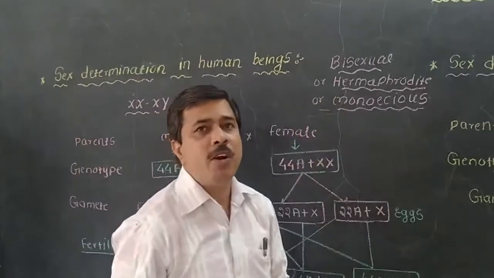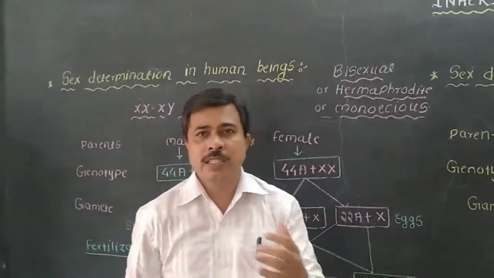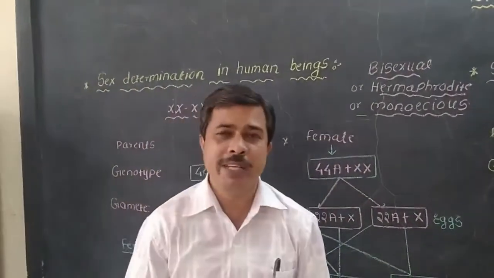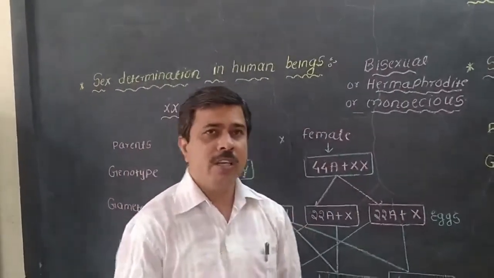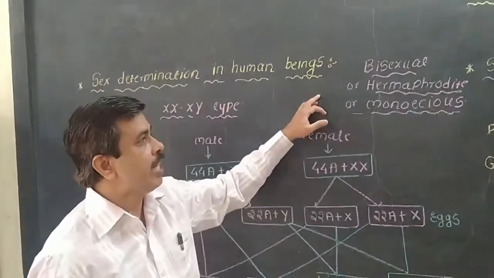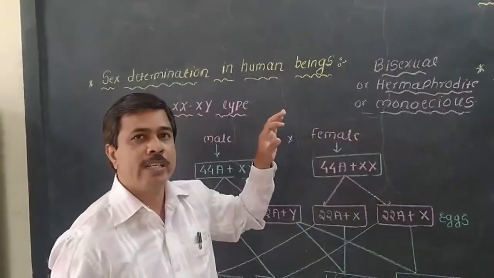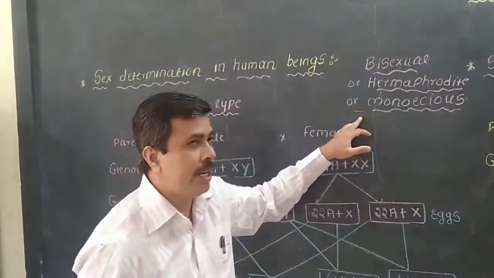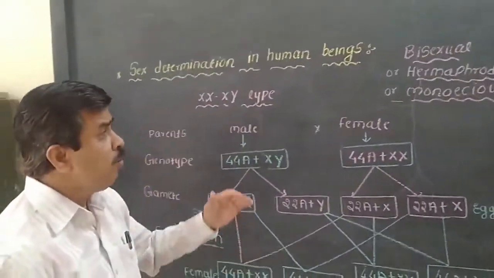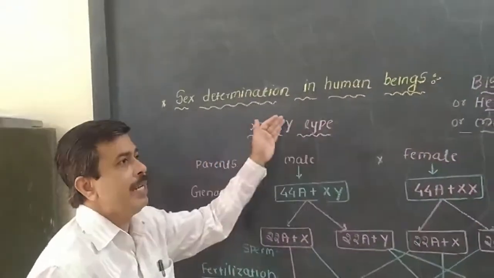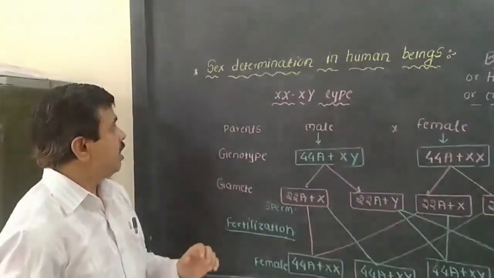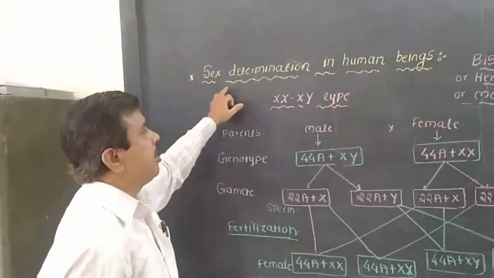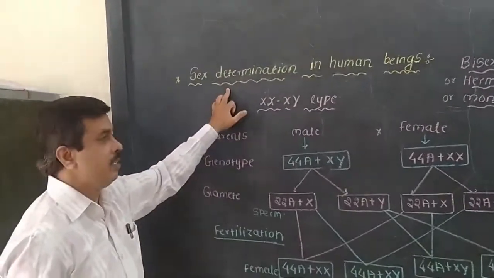But in some organisms only a single sex organ, either the male or the female reproductive organ, is present. Such organisms are known as unisexual, or dioecious. Okay, so today we will discuss the different mechanisms of sex determination in different organisms. Let us see first the sex determination in human beings.